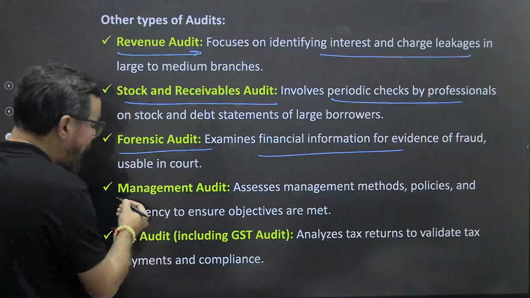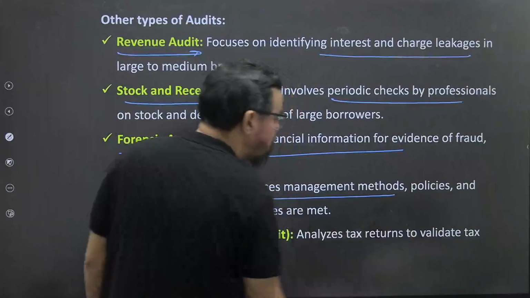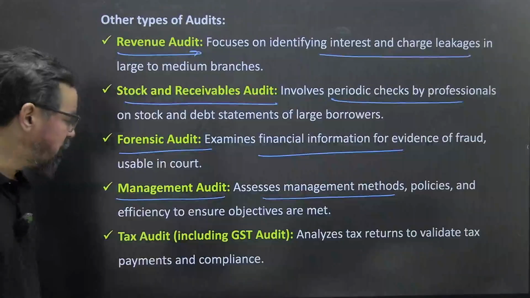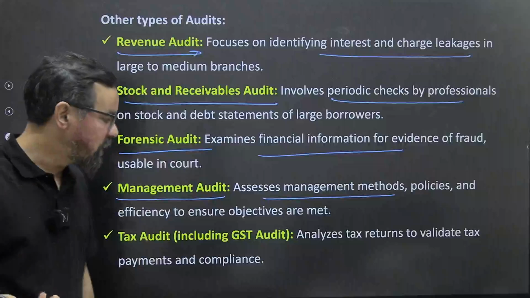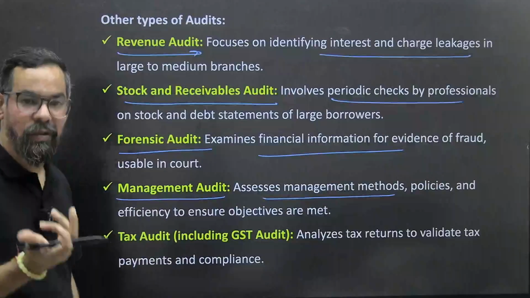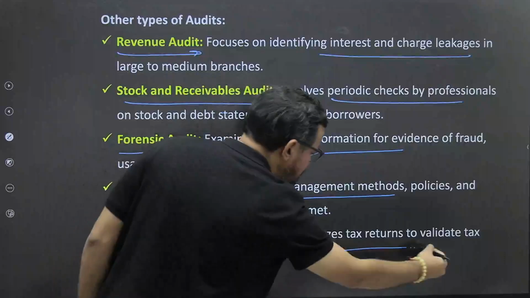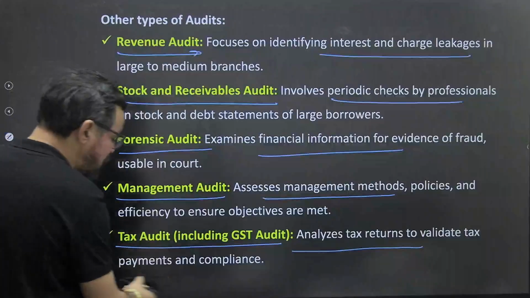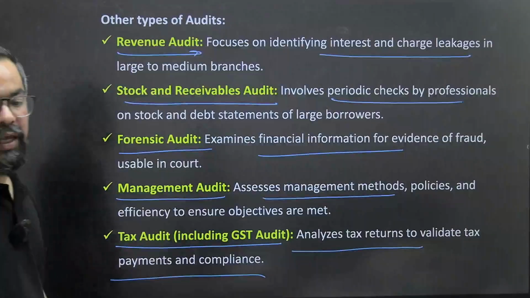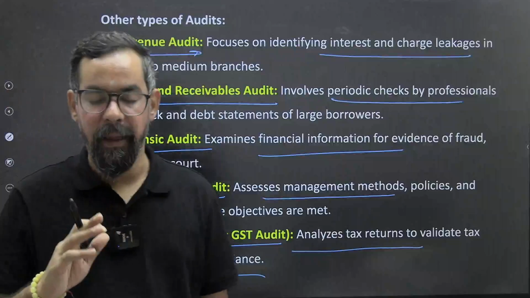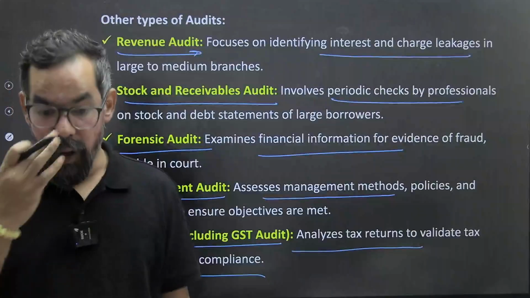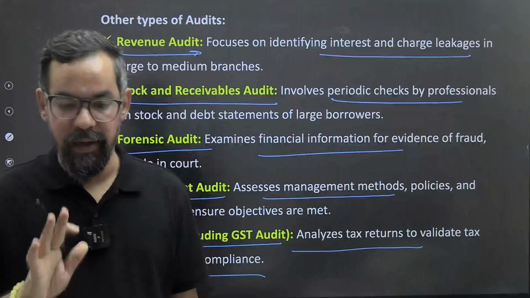Management audit, assessing management methods, policies and efficiency to ensure objectives are met. So how effectively we are using resources. Tax audit, analyzing tax returns to validate tax payments and compliances. Okay? So these are some additional kinds of audits which are generally conducted in the banking business.